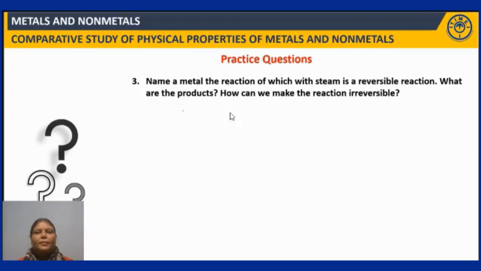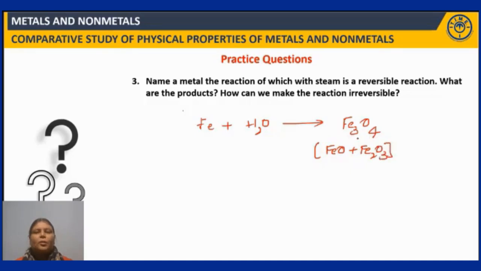Name a metal the reaction of which with steam is a reversible reaction. What are the products formed and how can we make the reaction irreversible? Fine. So you have learnt in the basics that iron, when it reacts with steam, I am writing only the skeletal equations, it forms mixed oxide of iron, ferroferric oxide, because you can see both the formation of the oxides, FeO plus Fe2O3, because of which this is known as ferroferric oxide or mixed oxide, plus hydrogen.